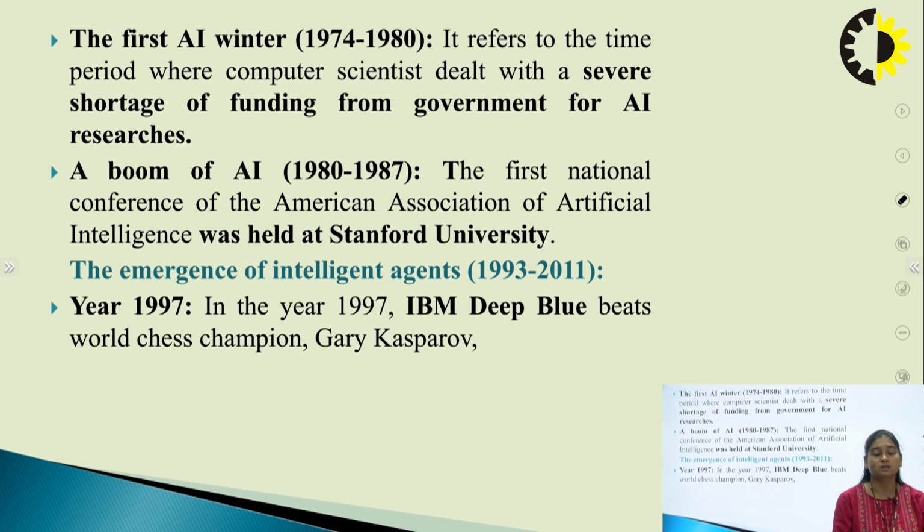And then the next is the emergence of intelligent agents. The duration was 1993 to 2001. In 1997, IBM Deep Blue beat world chess champion Gary Kasparov. That was a major achievement in the history of artificial intelligence: Deep Blue, an agent created by IBM, beat the world chess champion in the year 1997.